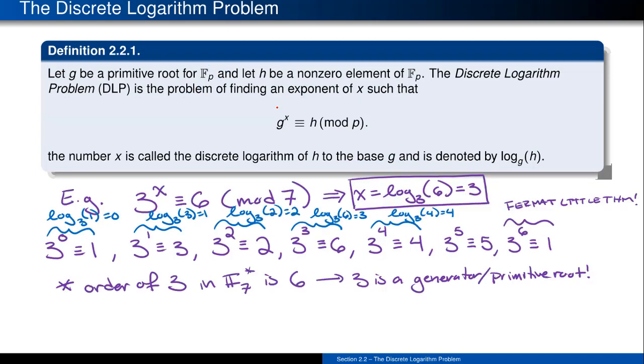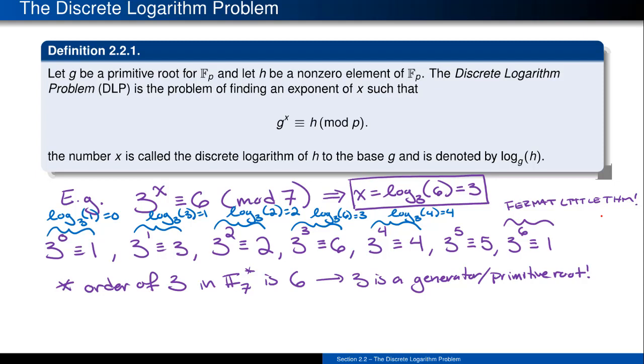You can see that I can actually change that base to something else that is a generator. So we did the situation where the base was a 5. Well, there actually is another generator when the p-value is 7. In this case, that's the value 3. So if I wanted to solve 3 to the x being 6 mod 7, well, what's going to happen here is that I can, again, brute force all of those values. We know that 3 is a generator, so I'm just going to wait until that correct value fires off. In this case, it actually fires off with the same value of 3, because 3 to the third is then going to, again, reduce back down into a 6.